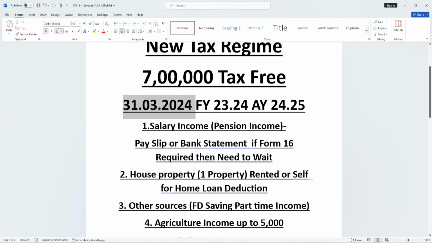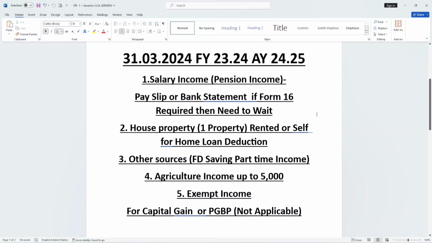31st March 2024, financial year 23-24, has ended, and the assessment year of the said financial year is 24-25. If you have salary income or pension income, then you might need Form 16. If Form 16 is not available, then you can use a pay slip, bank statement, or 26AS to determine your salary or pension income. If you have house property, only one house property which is either rented or self-occupied.